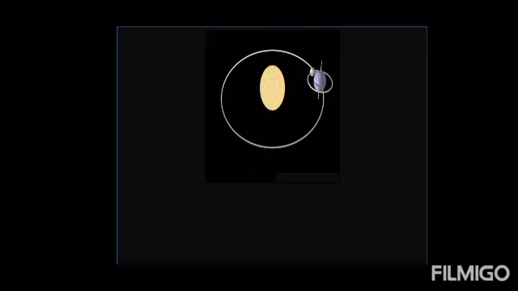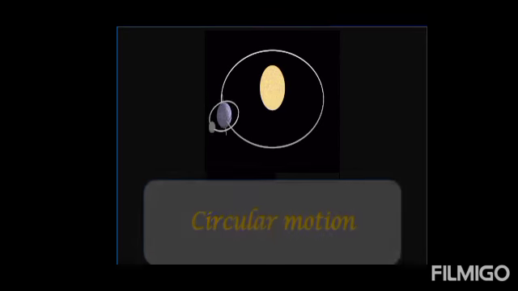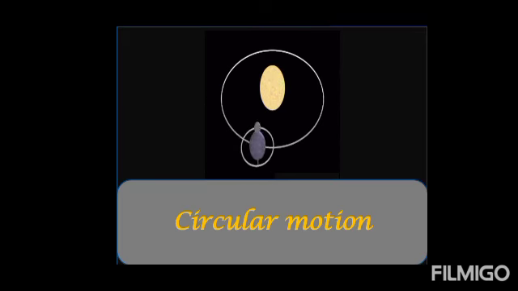There is another example of the circular motion. Here you can see Earth is moving around the Sun in circular path. So motion of Earth around the Sun is the circular motion. Similarly, you can see that at the same time, Moon is also moving around the Earth in circular path. So motion of Moon around the Earth is also the circular motion. So these are the examples of the circular motion.